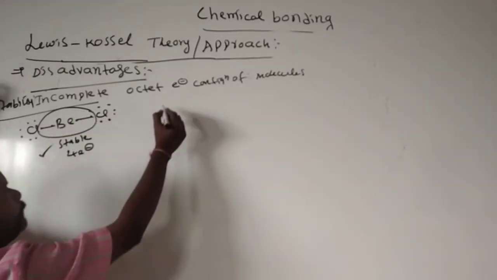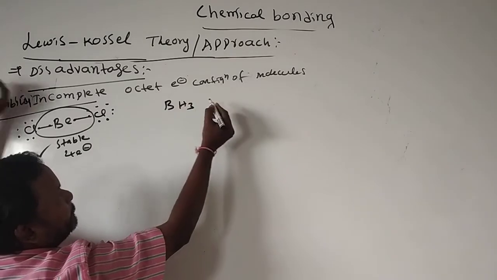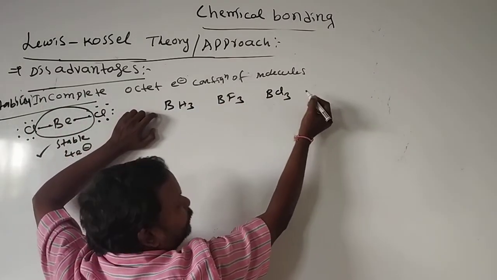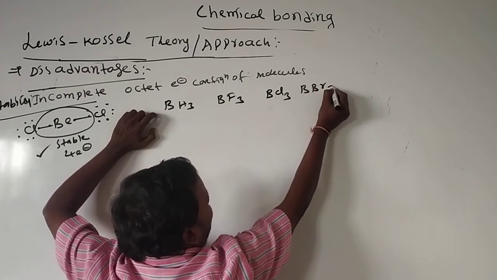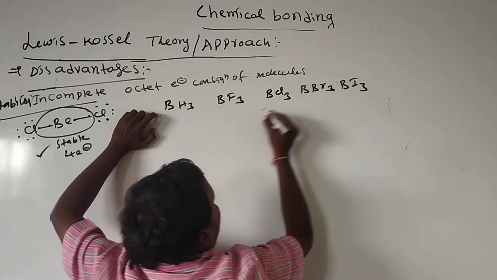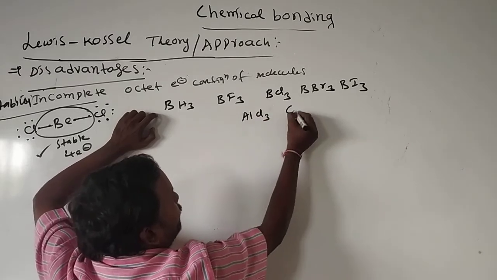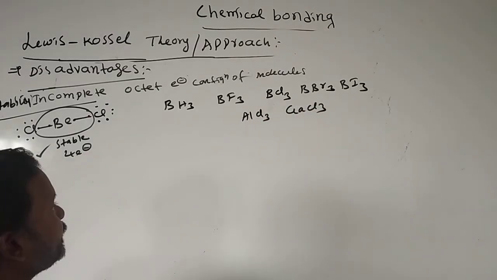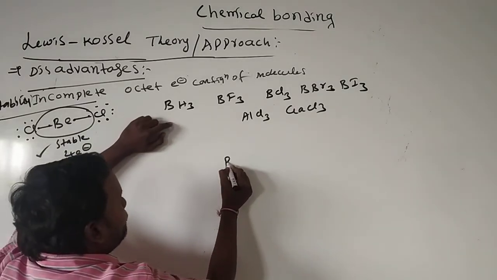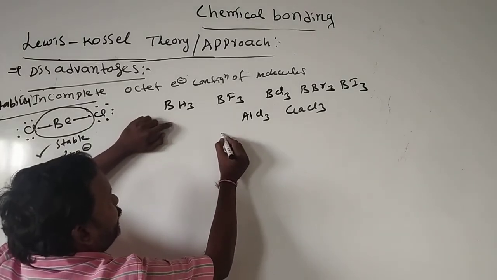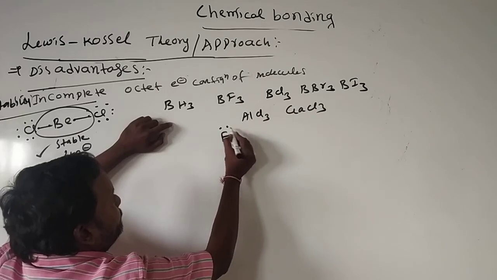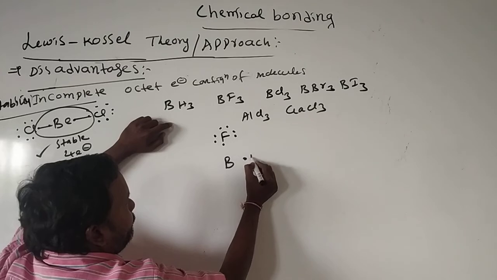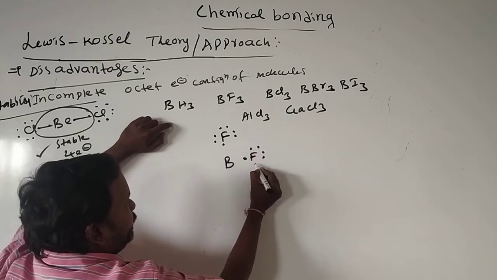Next, boron trifluoride, boron trichloride, boron tribromide, boron triiodide, aluminium trichloride, gallium trichloride. All these have only one structure. Here I am giving boron trifluoride. Here 7, here also 7 electrons on fluorine.